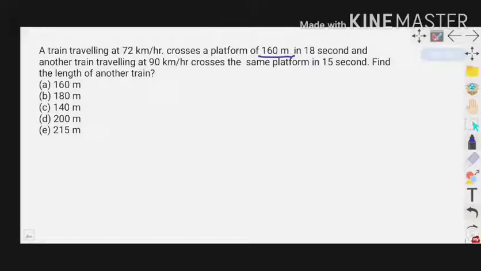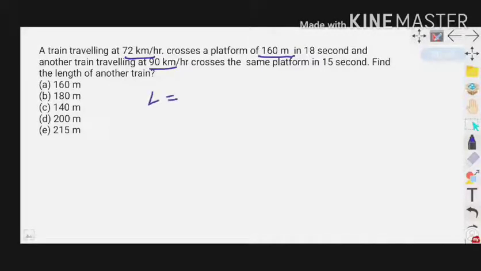In this question, we have two trains. The first train is traveling with a speed of 72 km per hour, and the second train with a speed of 90 km per hour. These two trains are crossing a platform. The platform length is equal to 160 meters. But what is the conclusion of the question? Find the length of another train.